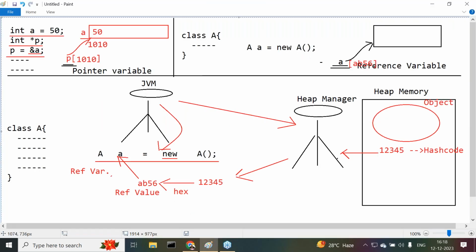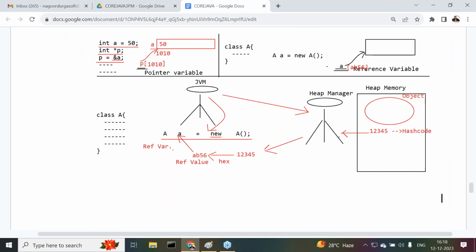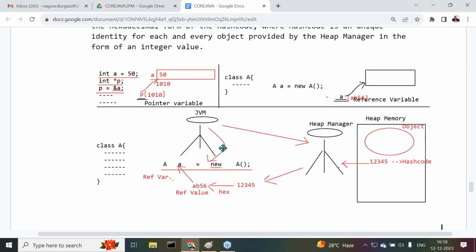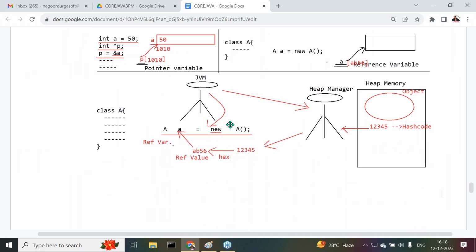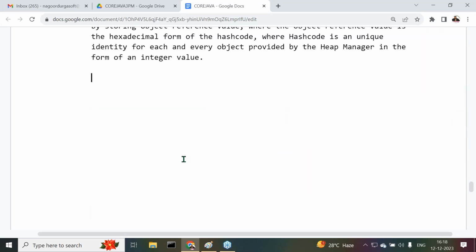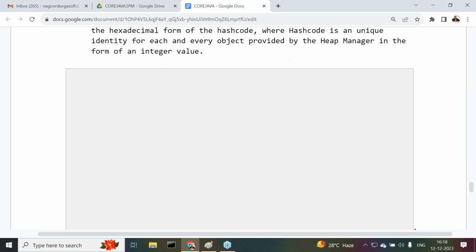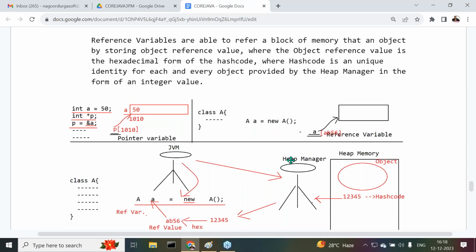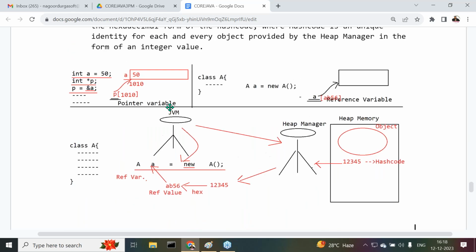Now this diagram is provided in the document so that we can understand this point clearly. The total diagram is also provided here. If we refer to this diagram, we can easily understand how pointers are available and how pointer variables exist in our content.